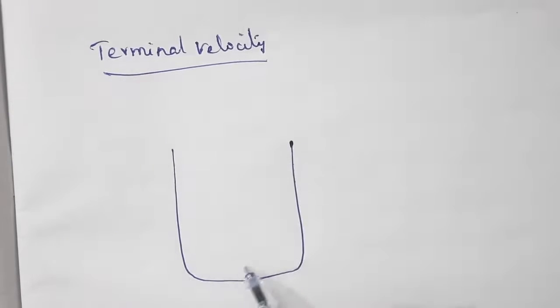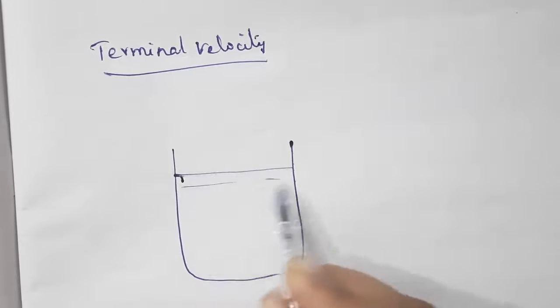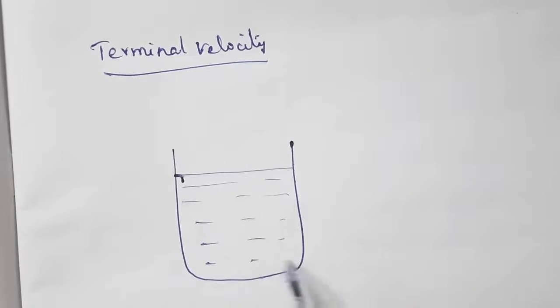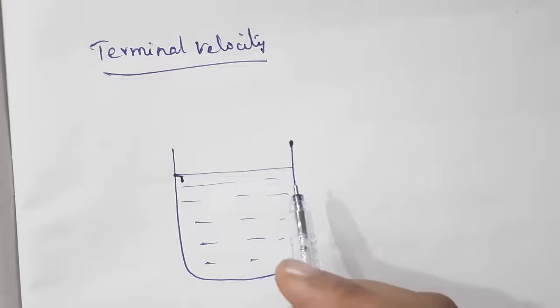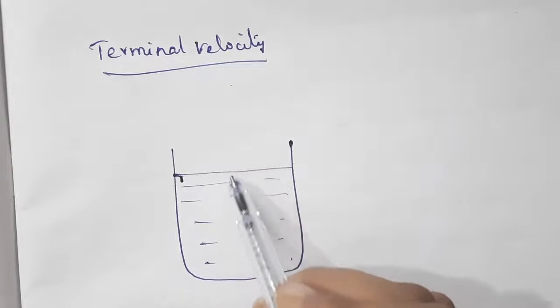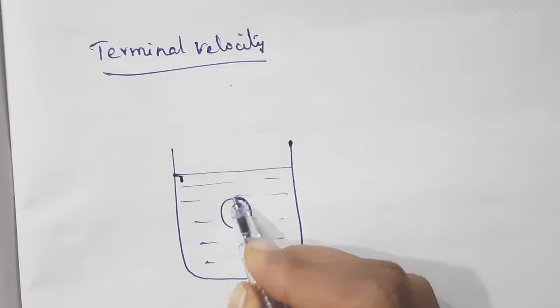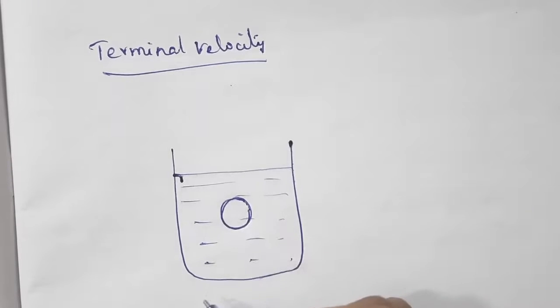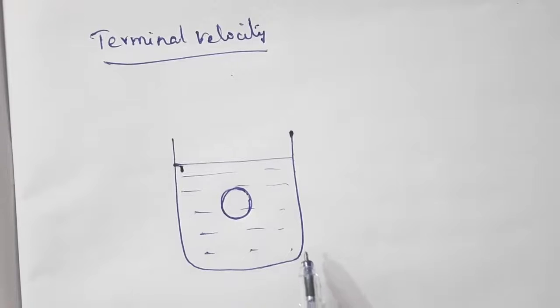It consists of liquid. Here a small metallic sphere is falling freely from rest. One sphere is falling freely from rest. So this is the sphere, and this liquid is considered a viscous liquid.